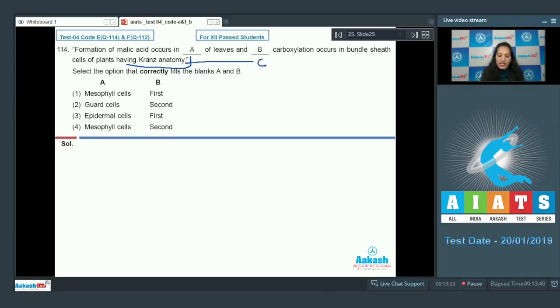These are C4 plants in which double carboxylation takes place, first in the mesophyll cells and then in the bundle sheath cells. So first carboxylation takes place in the mesophyll cells and the second carboxylation takes place in the bundle sheath cells.